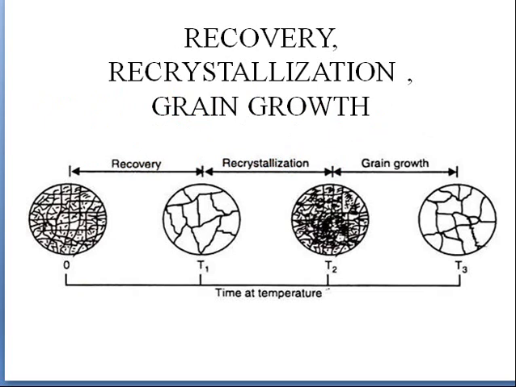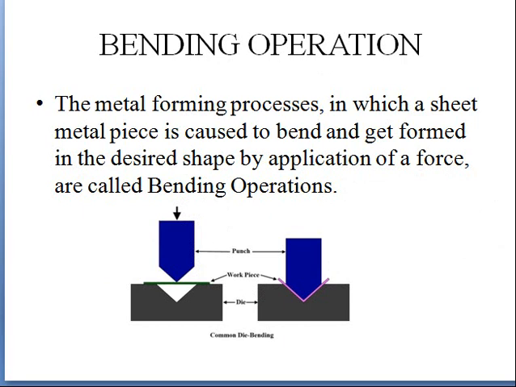Next, let us learn about recovery, recrystallization, and grain growth. Here are the figures. Initially, this is the condition where we are heating the material. When material is getting heated, now when you release it, it will come to recovery stage. It means it will release all its internal stresses. Once it releases the internal stresses, it starts removing the defective grains, and it will form a crystal again. So this process is called recrystallization. Once the crystal is formed, all these small crystals will form large grains, and this is called grain growth.